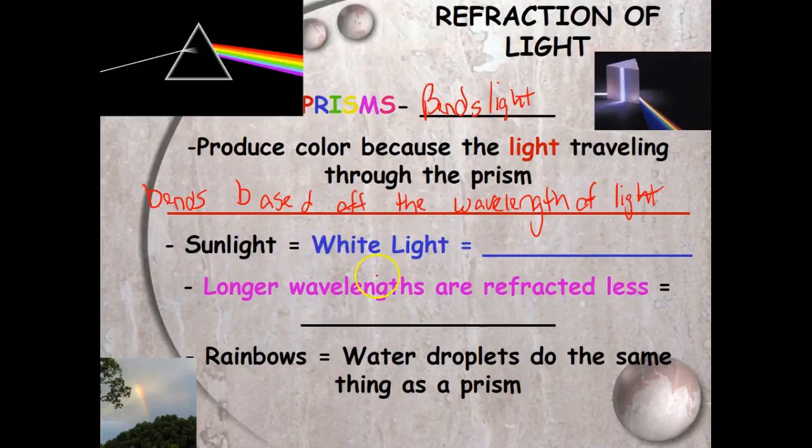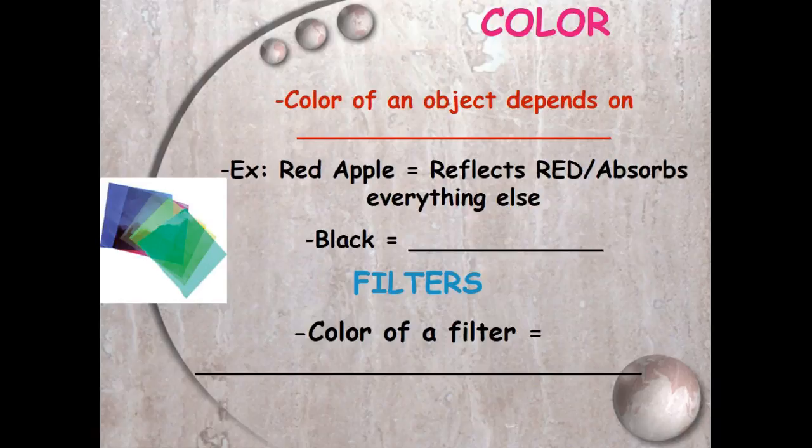So for example, sunlight, which is white light, has all wavelengths. Longer wavelengths are refracted less, so that means, for example, red bends the least. Rainbows, for example, are just water droplets doing the same thing as a prism. They bend the light based off of the different wavelengths, and that's what you see. So the color of an object depends on the wavelengths the object reflects.